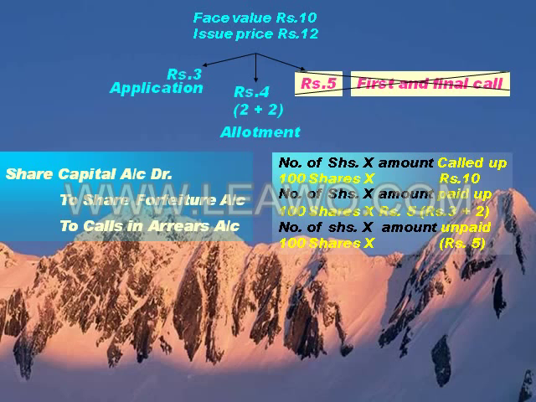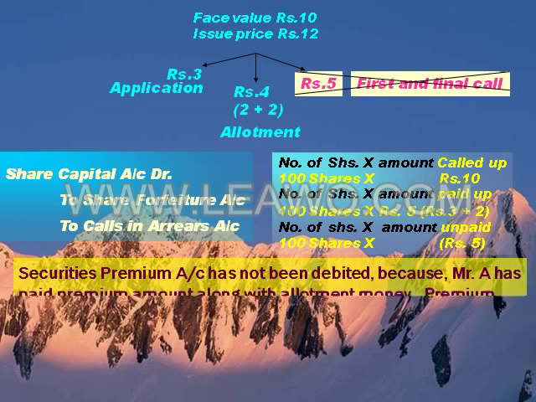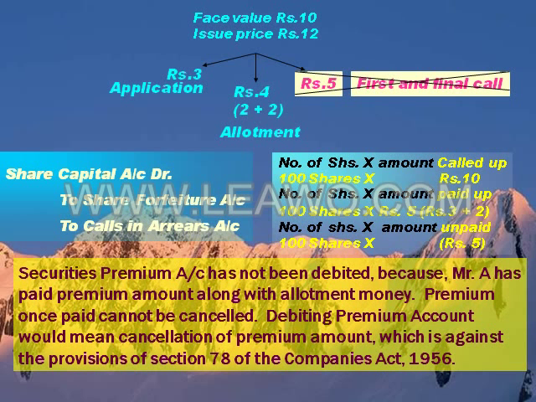To share forfeiture on 100 shares rupees 5 per share, that is 3 on application that he has paid, and 2 rupees per share on allotment that he has paid. And to calls in arrears on 100 shares rupees 5 per share, that is unpaid amount. You remember that the final call has not been paid in the second situation. Read this important point.